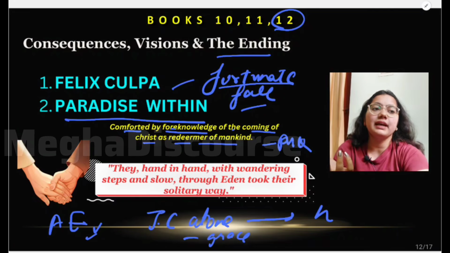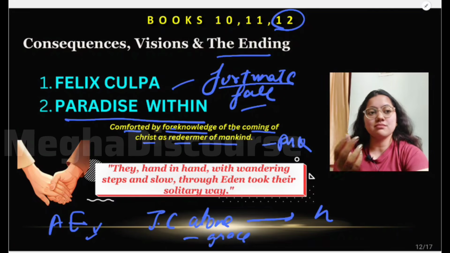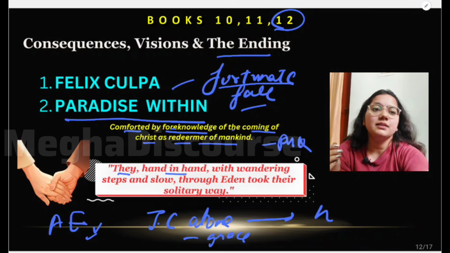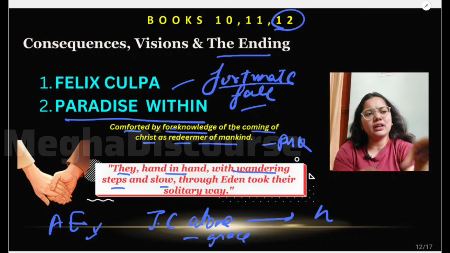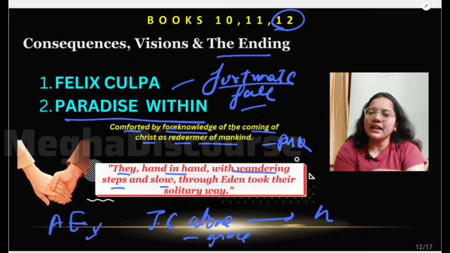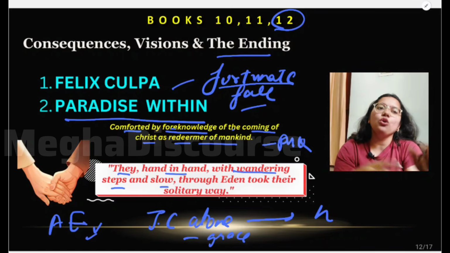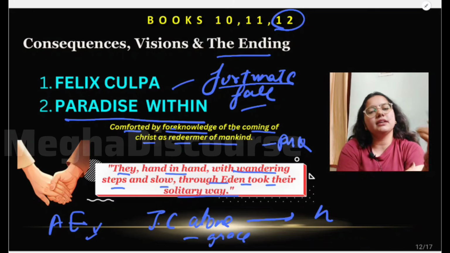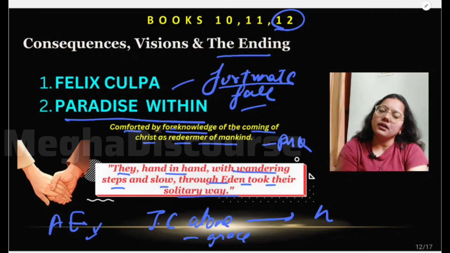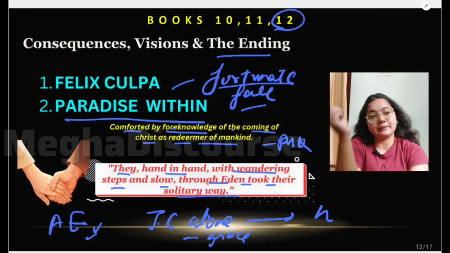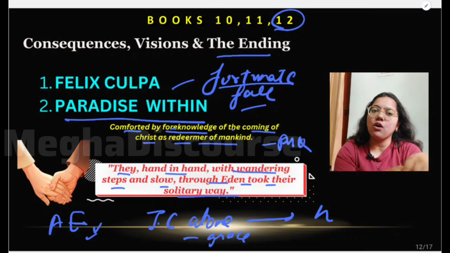And very important line, one of the most beautiful lines of English literature: they, Adam and Eve, hand in hand, wandering steps and slow. They are slow because they are sad, but they are wandering, and they are just hand in hand with each other because they love each other, and they are with each other no matter what. Through Eden took their solitary way. Now they are alone and they are going towards the earth, right? In the humans, and thus grows our humanity. So this is basically the ending of this poem.